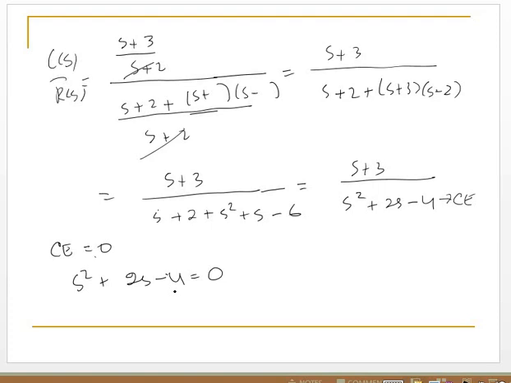We'll try to find the roots. Wait a moment, I want to try to find it first.